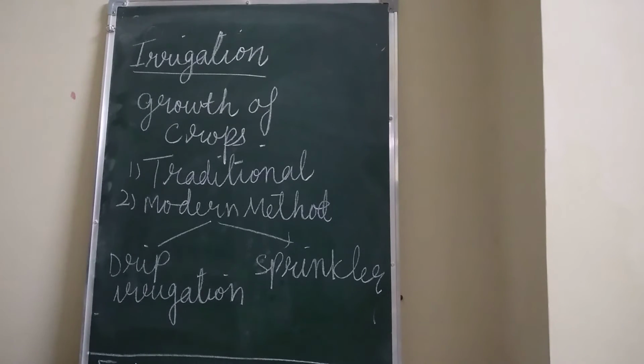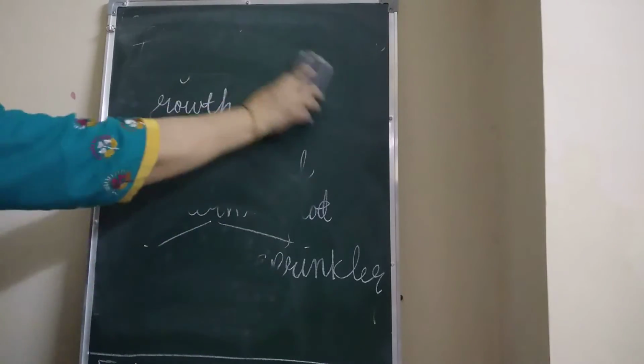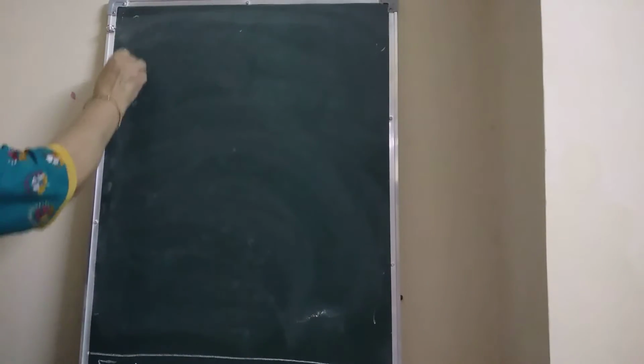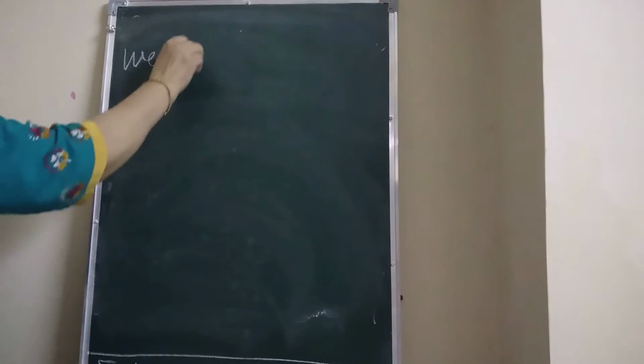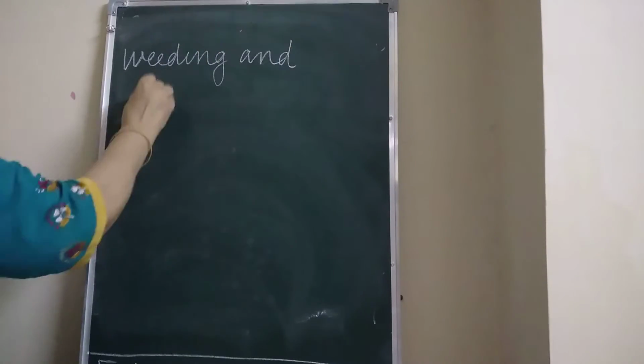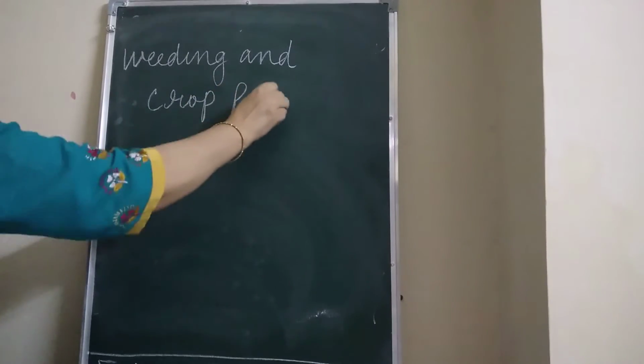Now come to the next step. What was the next step of the sequence of agricultural practices, children? That was weeding and crop protection. Weeding and crop protection.